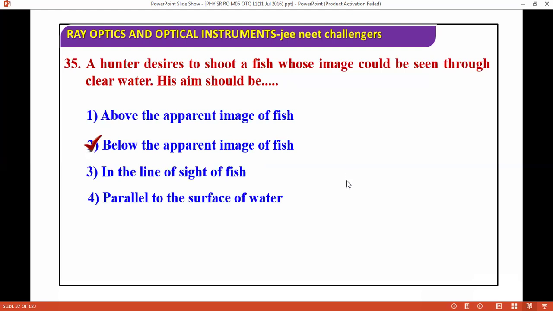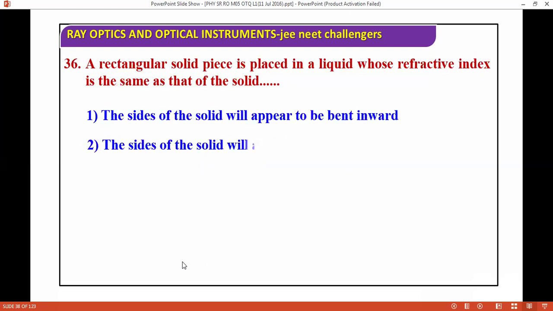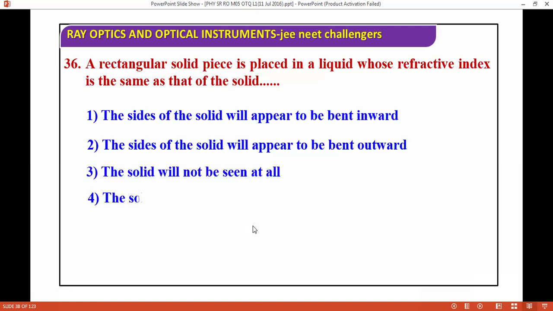A rectangular solid piece is placed in a liquid whose refractive index is the same as the solid. So basically, we are keeping a solid piece in a liquid having the same refractive index. Very easy and very good question. What's the answer? The solid will not be seen at all.